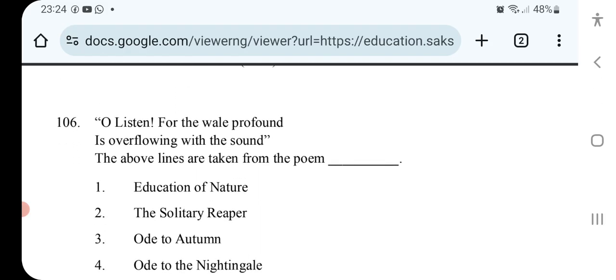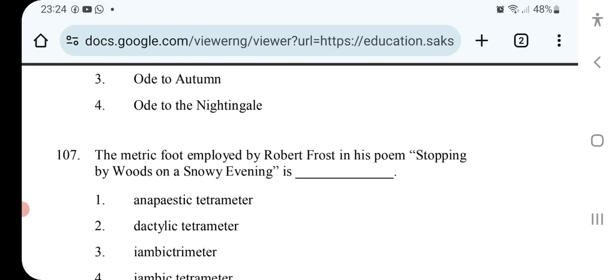Oh, listen, for the veil profound is overflowing with the sound. The above lines are taken from the poem. The metric foot employed by Robert Frost in his poem Stopping by Woods on a Snowy Evening is.